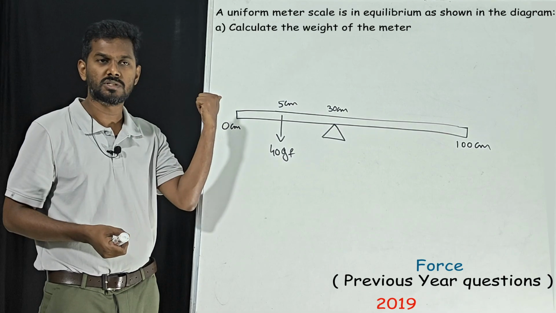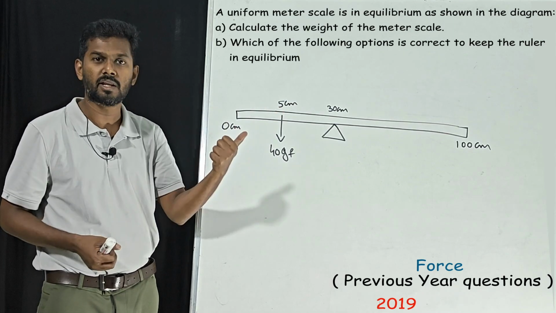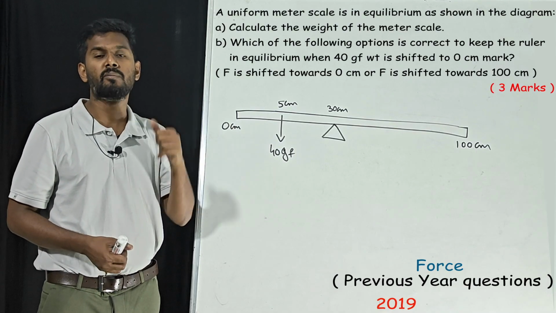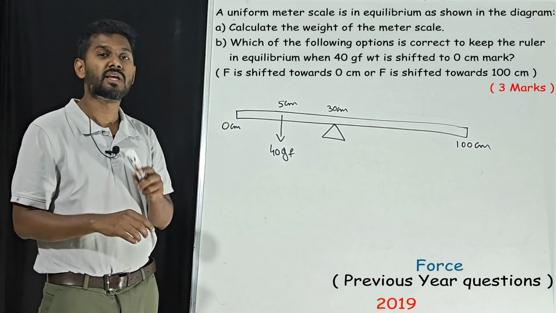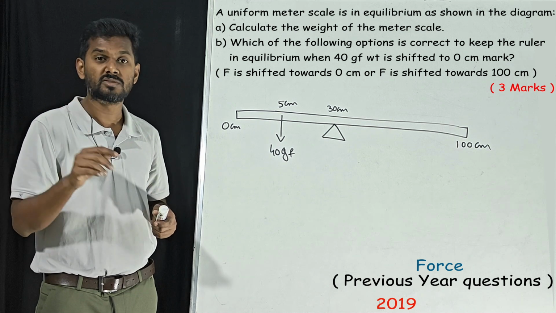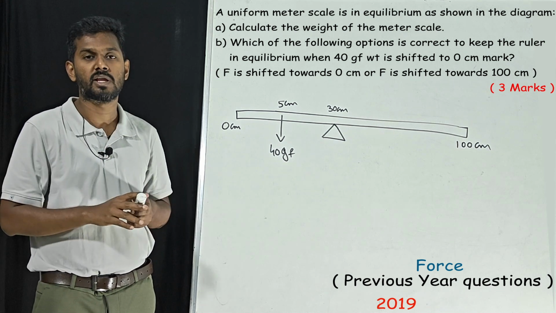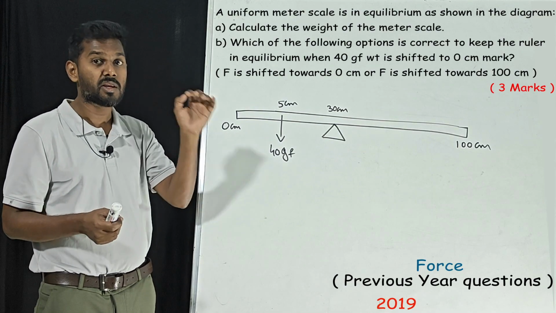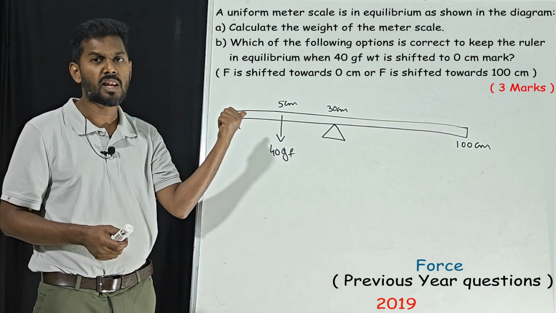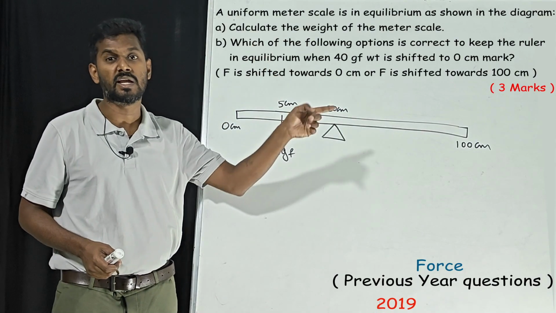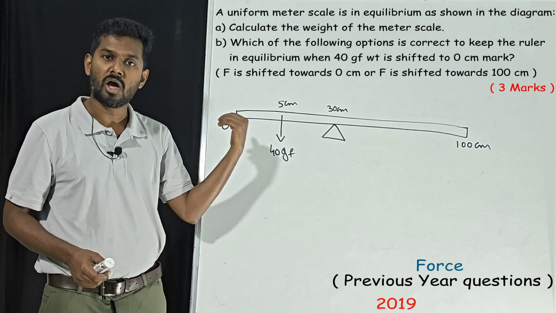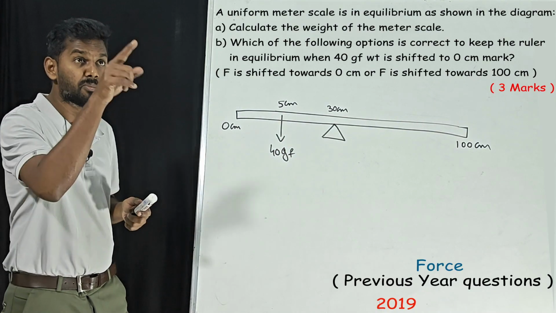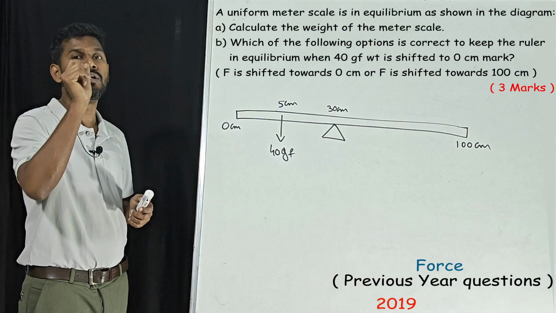Our next question in 2019, a uniform meter scale. In one of the questions we have solved a question related to scale, right? There it was not mentioned uniform meter scale. Here it is clearly mentioned uniform meter scale. You should know the difference between meter scale and uniform meter scale, and half meter scale and uniform half meter scale. That is what we have learnt in the numerical video. That is very important, because in a uniform meter scale the center of gravity will always be at the center. In a non-uniform meter scale, the center of gravity can be anywhere. So the important word in this question is uniform meter scale.